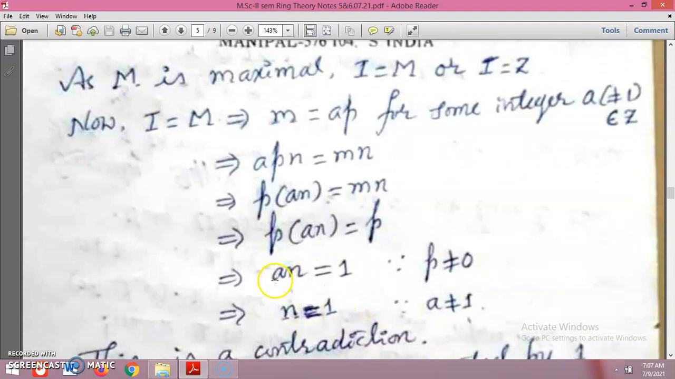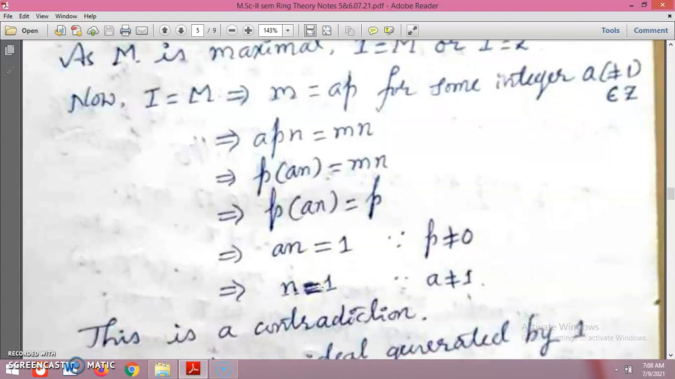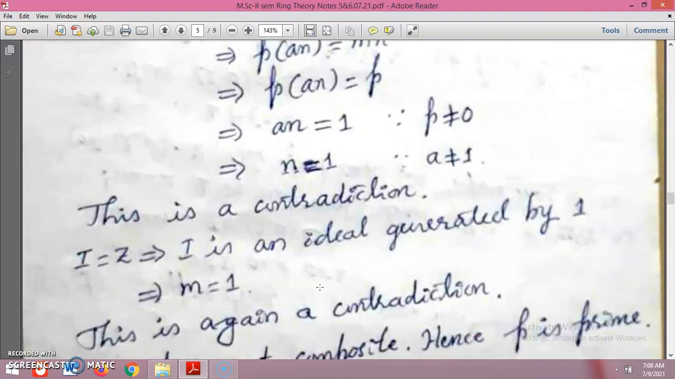Since P is non-zero, an equal to n. But a is non-unit, so obviously n is a unit. This is contrary, because n is greater than 1. Since n is greater than 1, it comes to a contradiction. So I equal to Z itself. That means the ideal is generated by 1, so then M equal to 1.